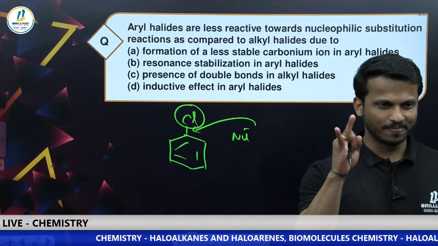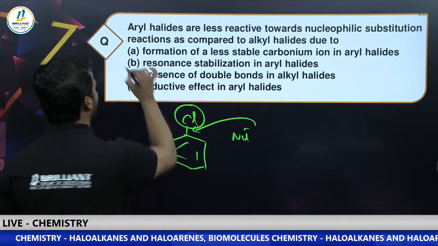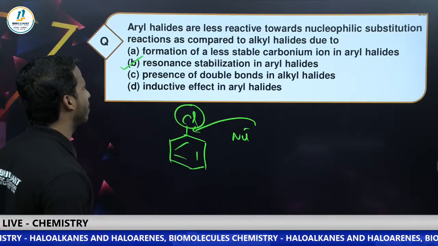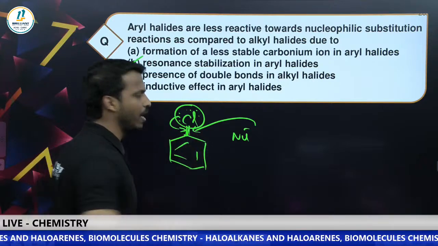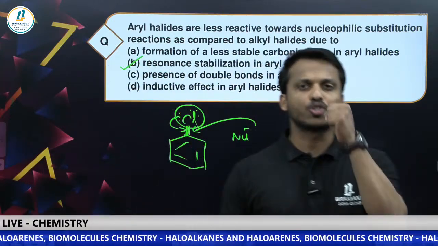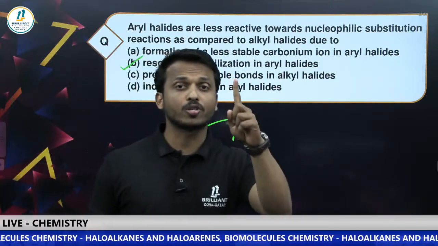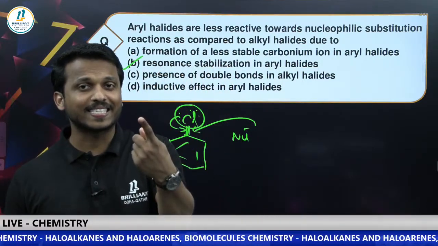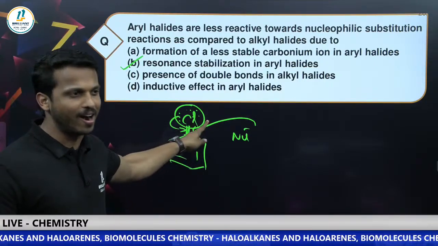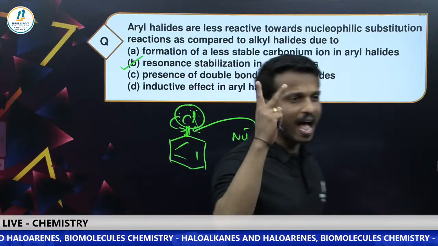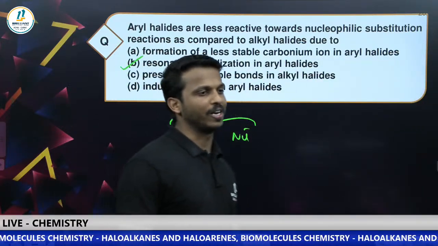Option B also. Dear all, I think the best correct answer is option B, resonance stabilization in aryl halide. Due to resonance, they form a partial double bond. Partial double bond makes a strong bond, so it is very hard to remove the halogen. You may study one more reason, that is the sp2 character. Higher the s character, higher the electronegativity of the carbon, so removal of halogen is again harder. These are the two reasons why haloarenes are less reactive toward nucleophilic substitution reaction.